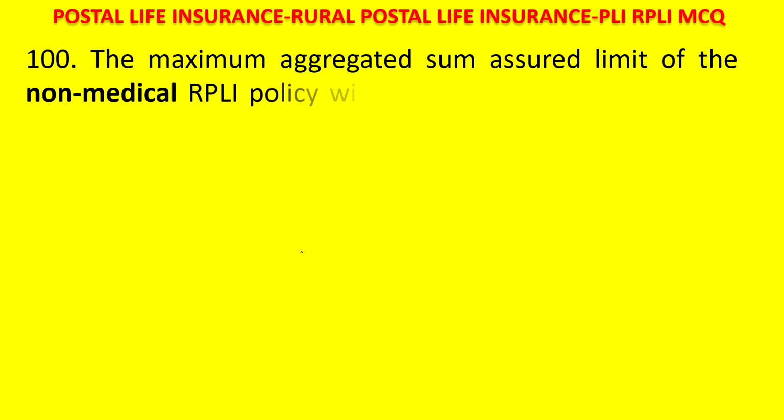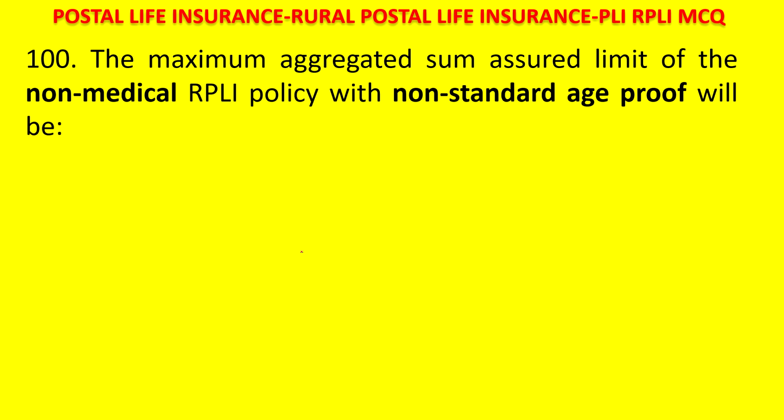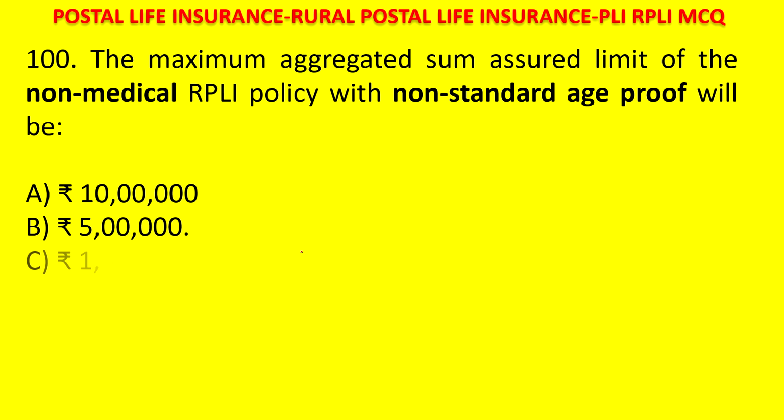Maximum aggregated sum assured limit of non-medical RPLI policy with non-standard age proof will be 10 lakhs, 5 lakhs, 1 lakh, 25,000. Your time starts now. Maximum aggregated sum assured means the total of all sum assured in case of non-medical RPLI with non-standard age proof.